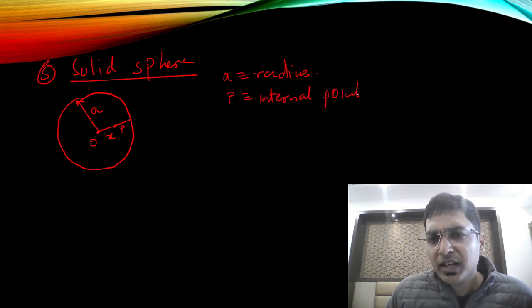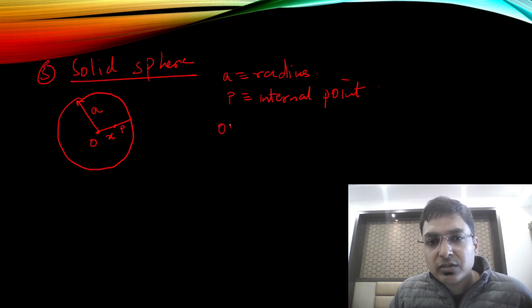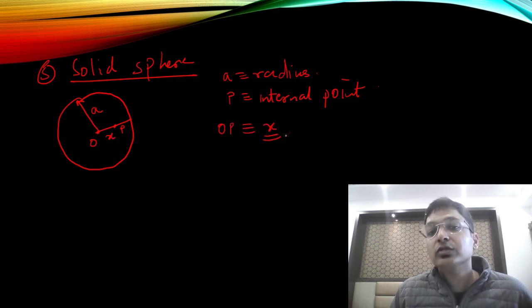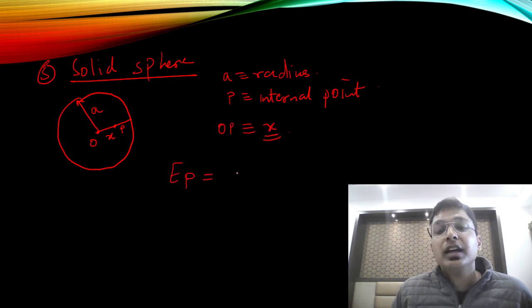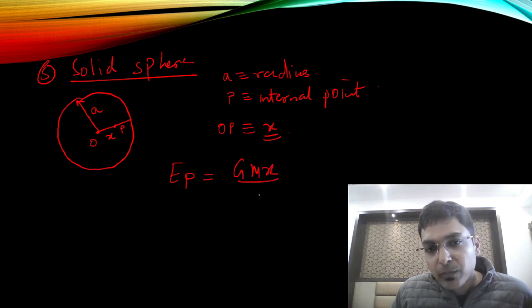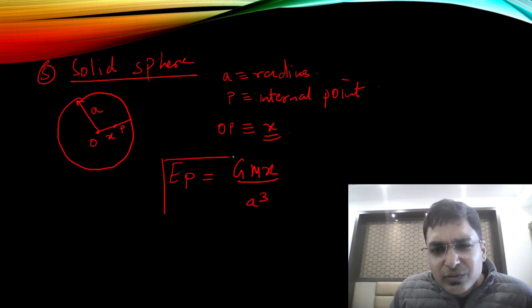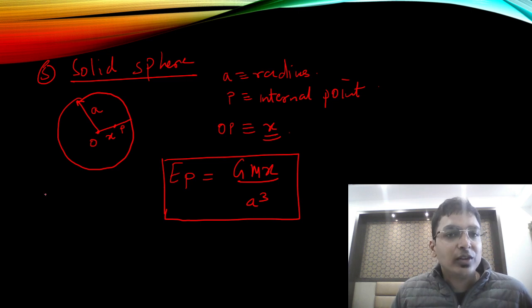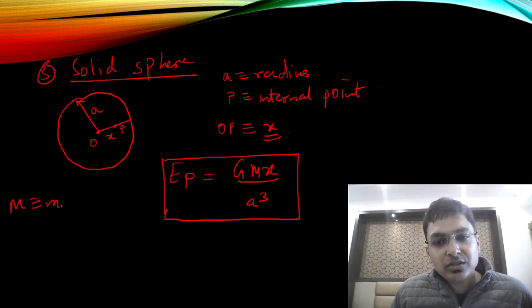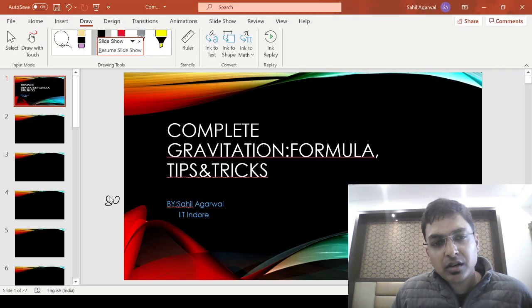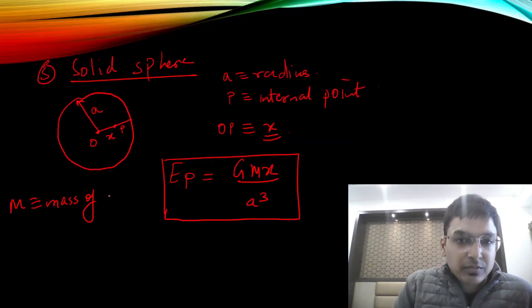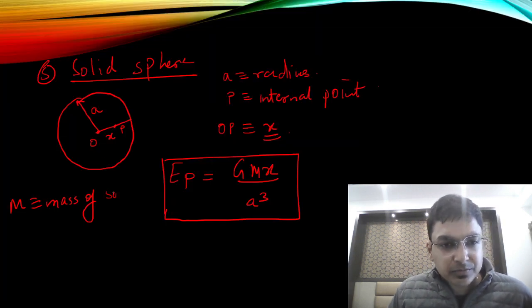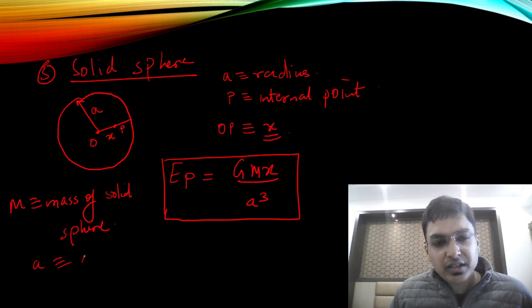Very simple formula for this also. P is the internal point, and OP is equal to how much? X. So what is the field? It is GMx upon A cube. All these formulas are super duper easy. What is M? M is the mass of the solid sphere. A is the radius of the solid sphere.